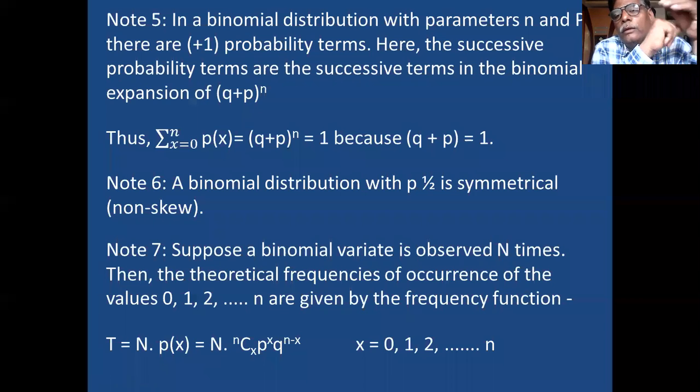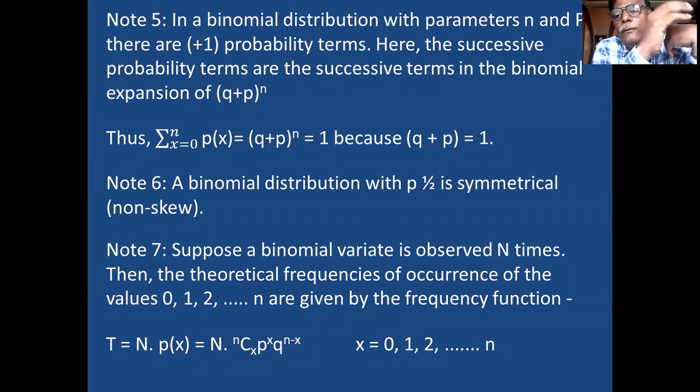Suppose 5 coins are there. If you are having 5 coins, what is the chance of getting a head? This is the question. Okay, this is the normal distribution. Then N times means if you toss 5 coins 10 times, tossing the 5 coins 10 times, 10 times is called repetition.